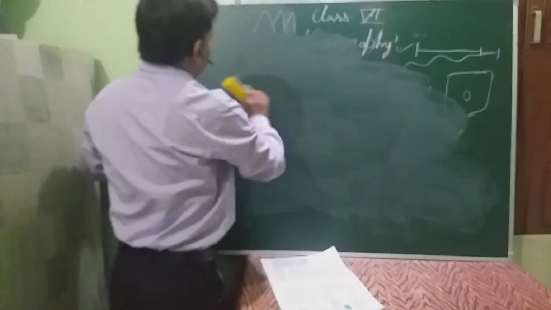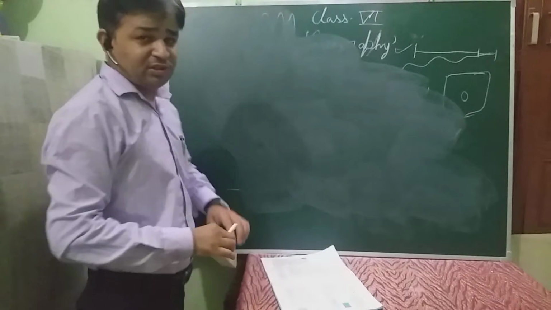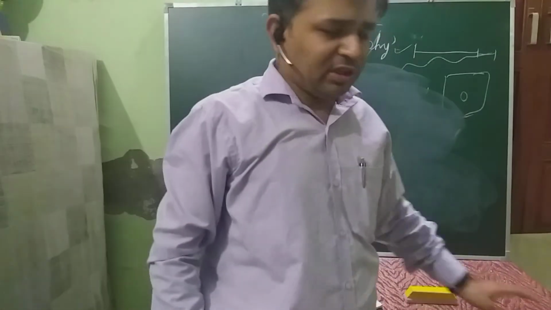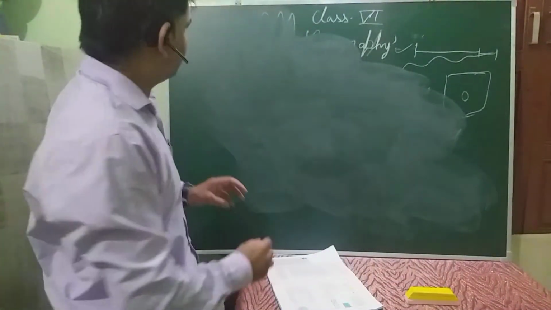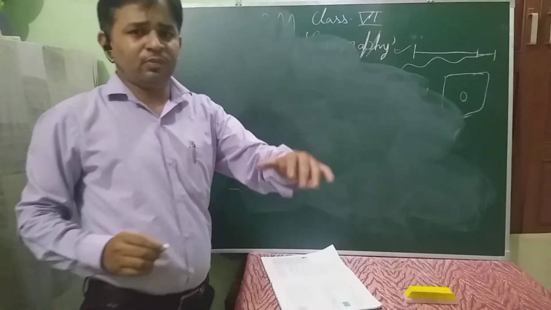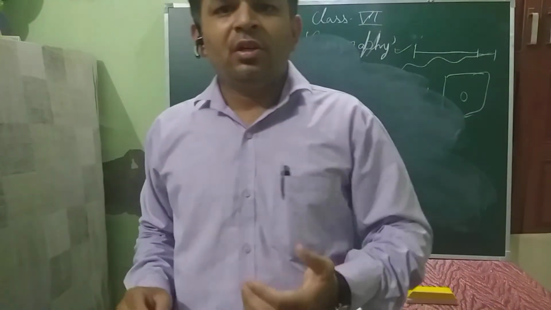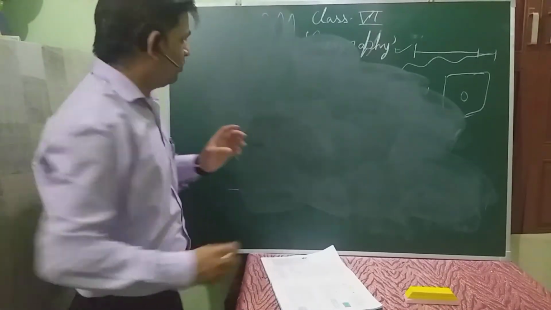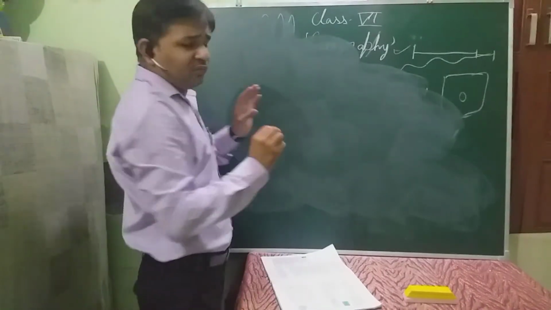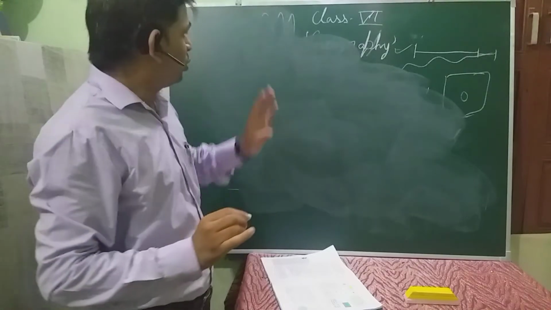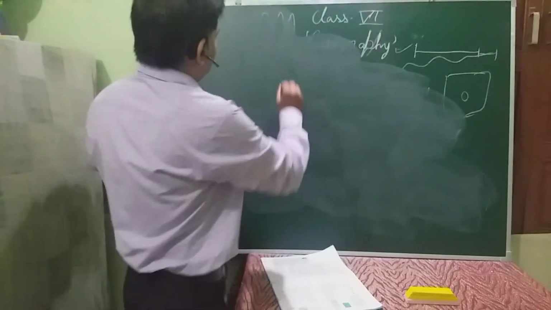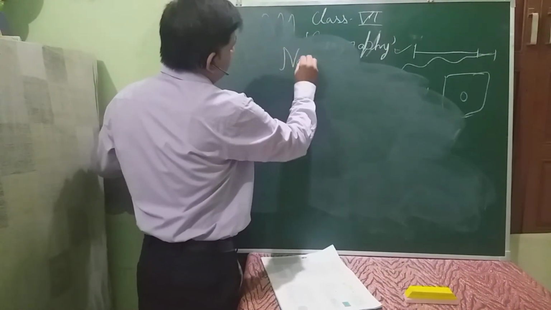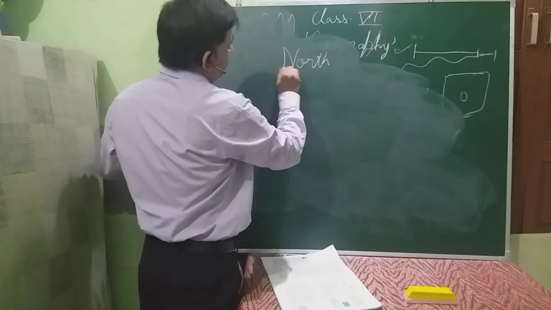Let's see what these directions say. There are four primary directions which we have dealt with right from childhood, which everyone knows. Suppose I start on this blackboard. The first and simplest way to study direction is to mark the north direction, that is this side, north.